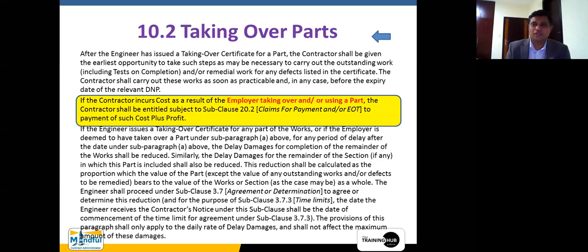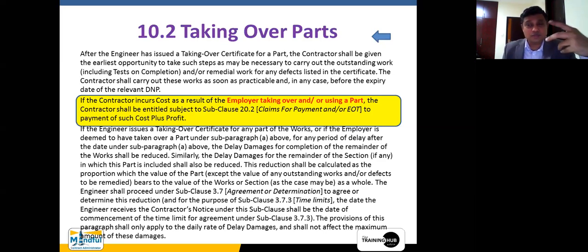Now, for example, if there is any sort of a damage which occurs, the resultant of that damage is also attributable to the ongoing work, right? Now, suppose there is a road that has been taken over by the employer, right? That now, because of the improper usage of the employer, a pipe bursts.